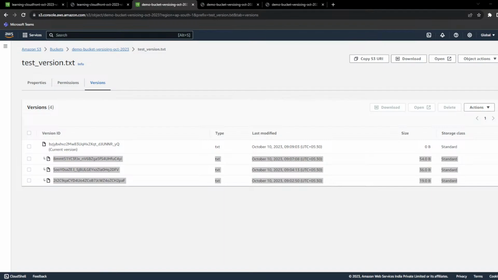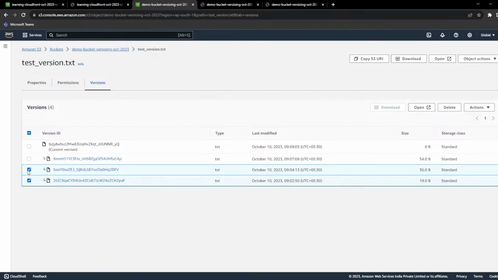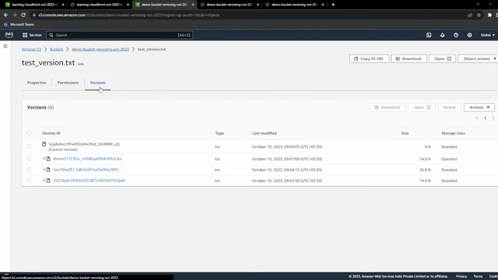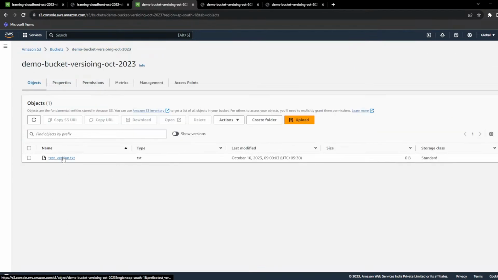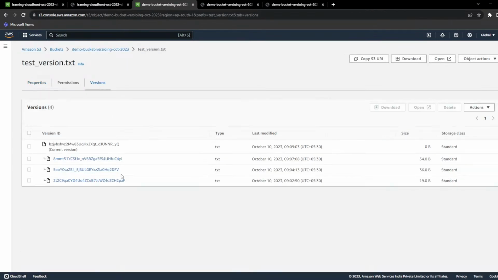Okay. So the more versions you create, the more data you are storing in S3 and the more you are going to be charged. For that purpose, you can delete the previous version if not in use. Anyhow, now my next agenda is how can I roll back?